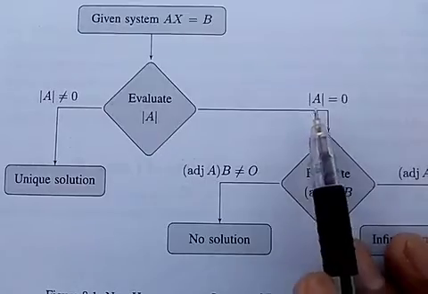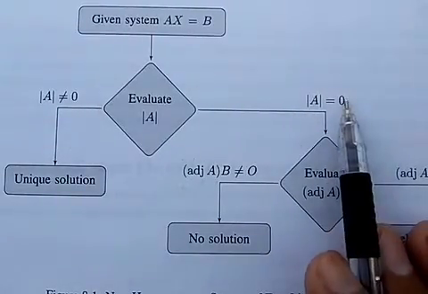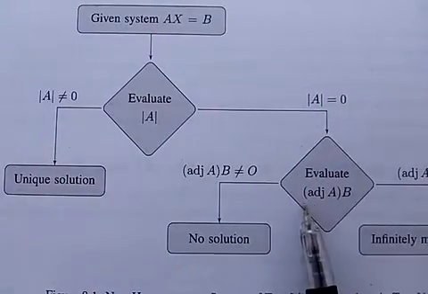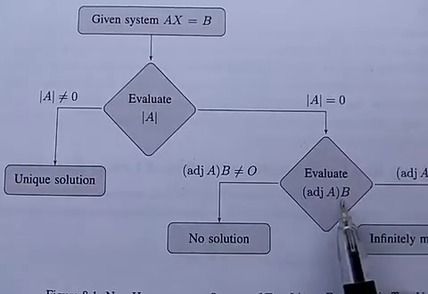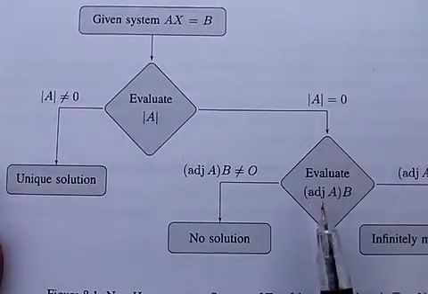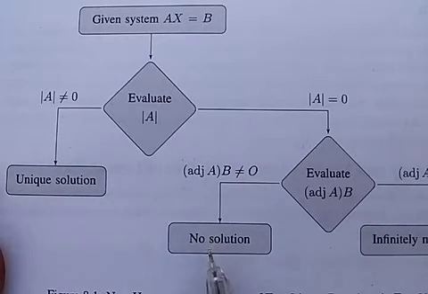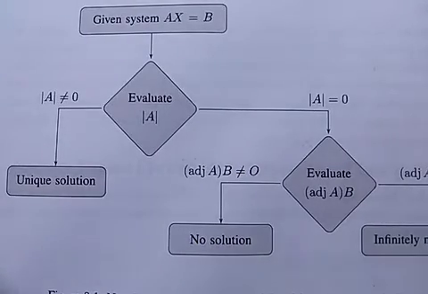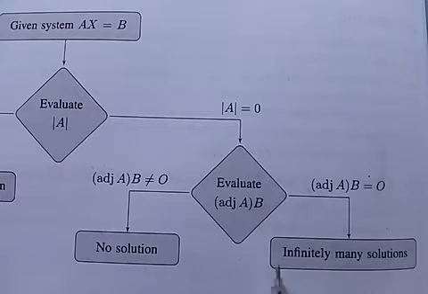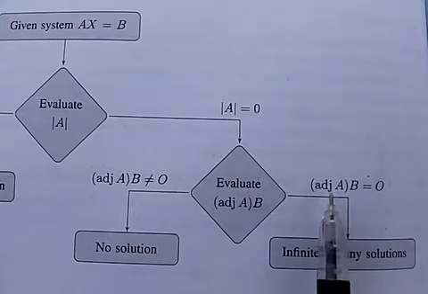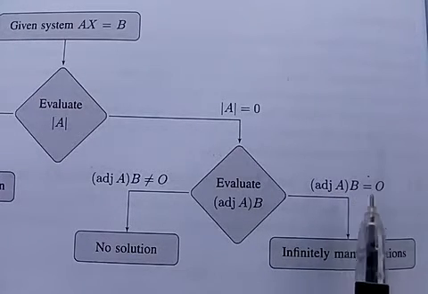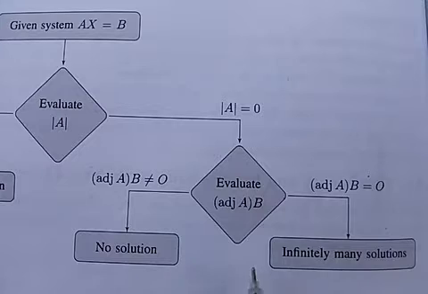If determinant of A equal to 0, evaluate adjoint of A times B. If adjoint of A times B is not equal to O, there is no solution. If adjoint of A times B equal to O, there are infinitely many solutions.